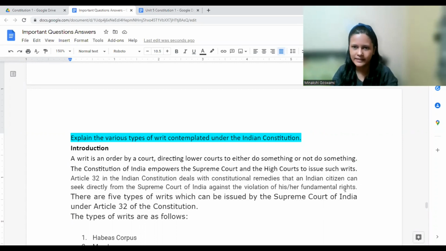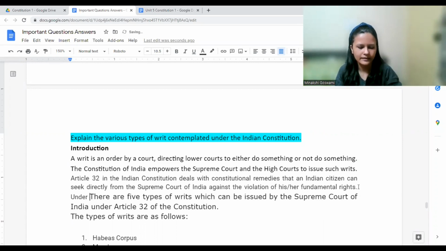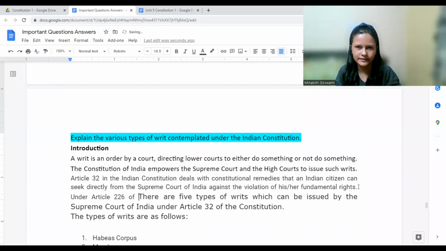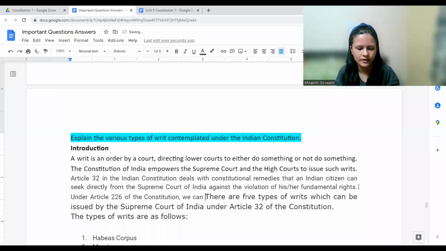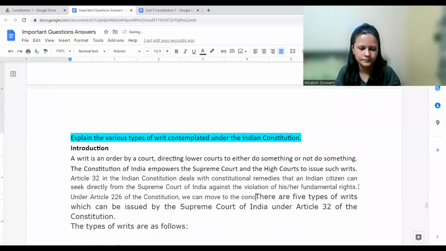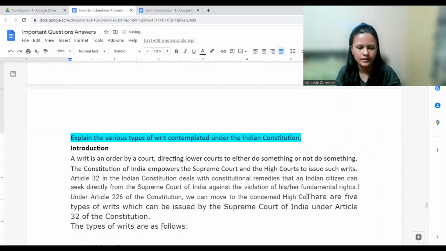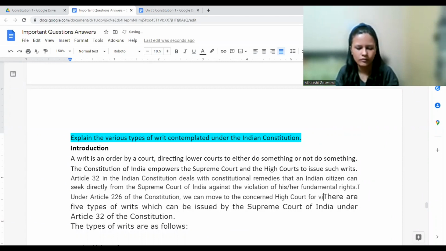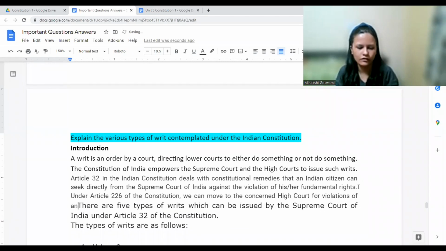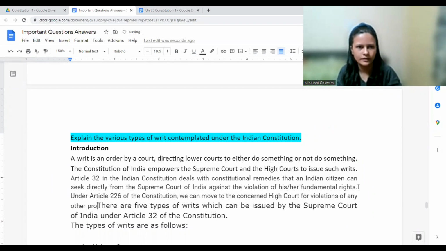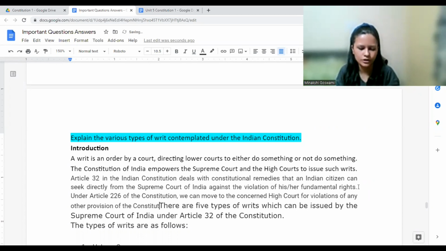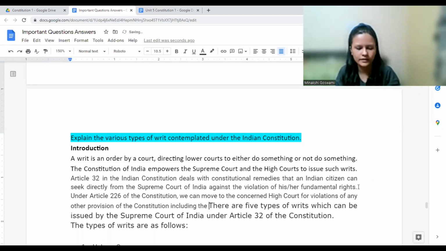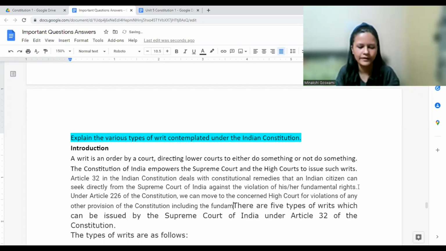In the same way, under Article 226 of the Constitution, we can move to the concerned High Court for violations of any other provision of the Constitution, including the fundamental rights.